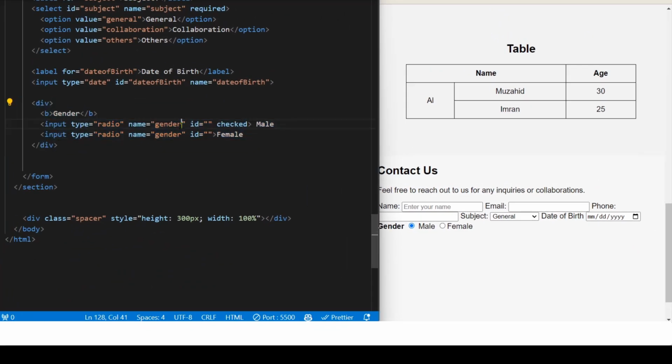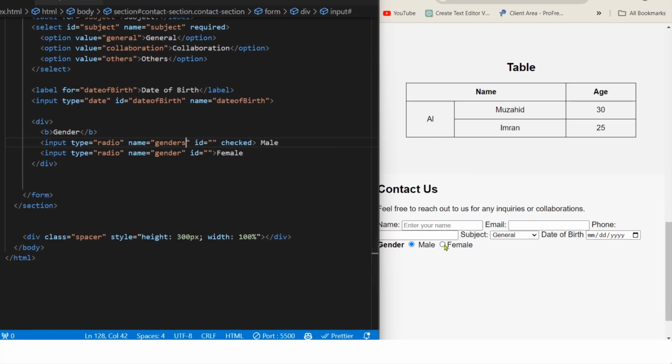Let me change this gender to, let's say, genders. Now if I reload and click, both items are selected, right? But we want to select only one, not both. So if I keep the same name, and now if I switch between them, I can actually switch between them.